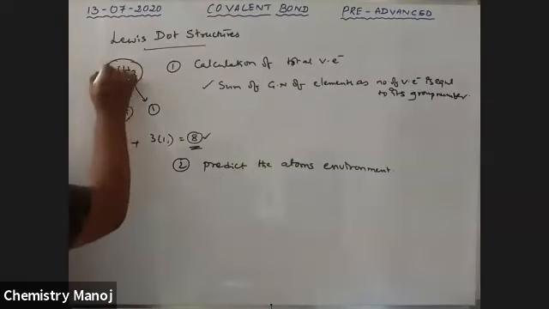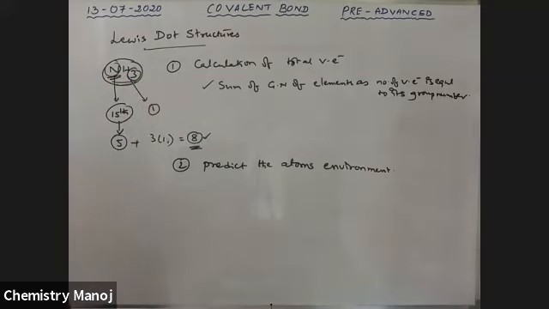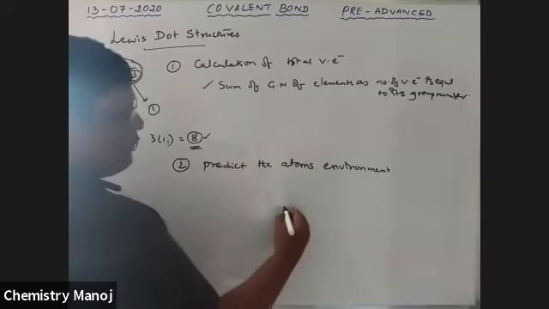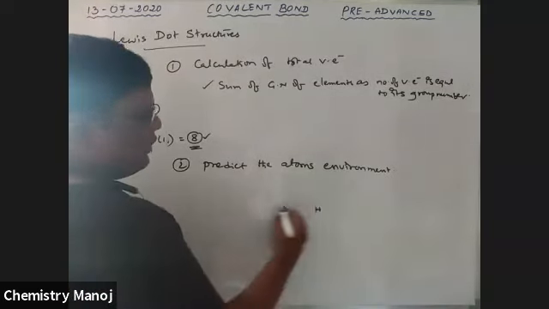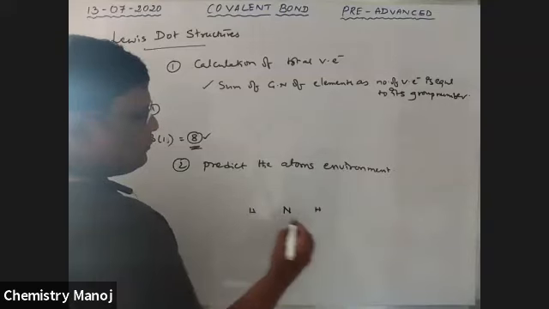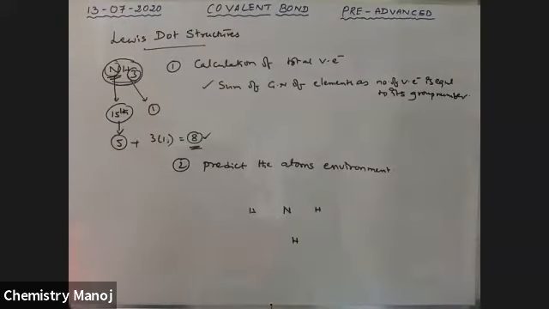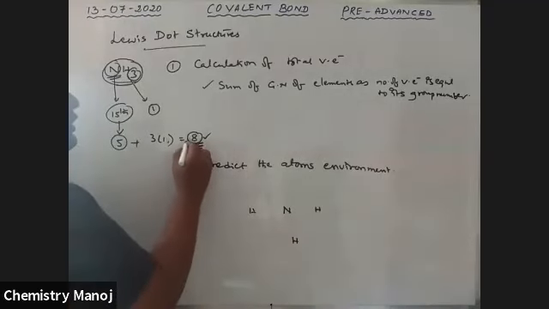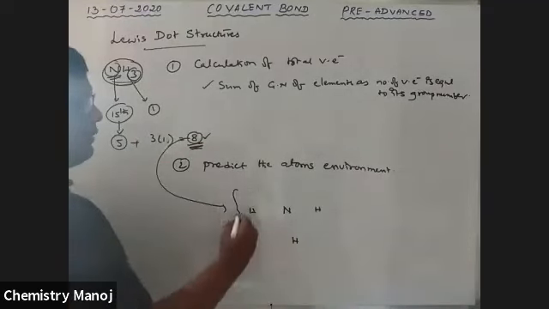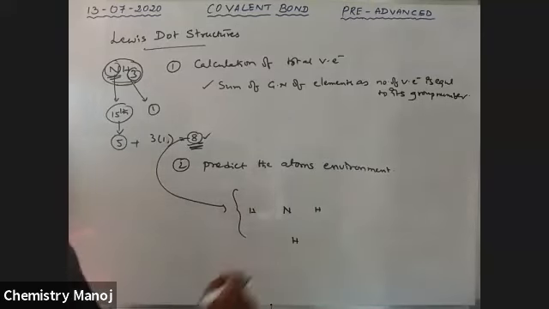Here, one nitrogen is connected with 3 hydrogens. Nitrogen is the central atom, and the hydrogens are the attached atoms. We have 8 valency electrons. Distribute all these valency electrons as lone pairs or bond pairs.